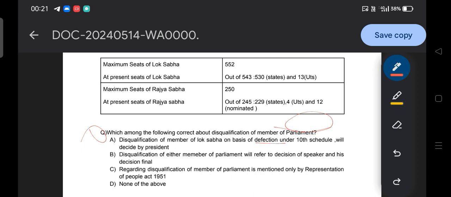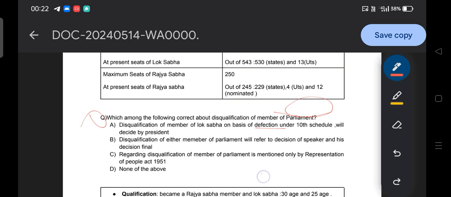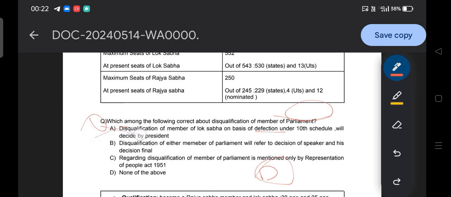So guys, what do you think? What would be the appropriate answer? Let me provide the answer. The answer to this question is option D, none of them is correct. This one is wrong, this one is wrong, this one is wrong. You will be surprised how all of them came out wrong.